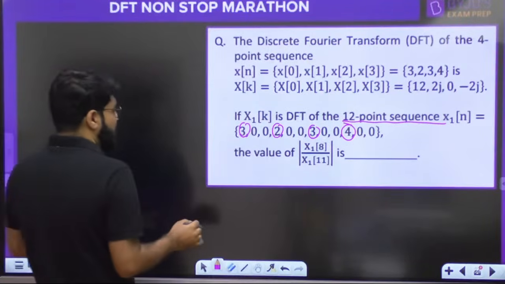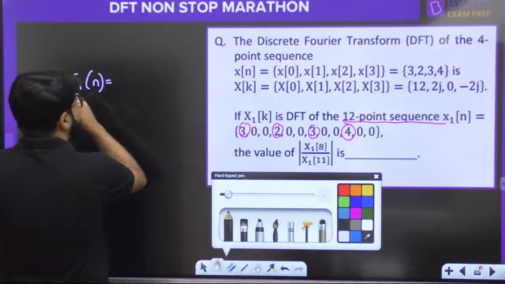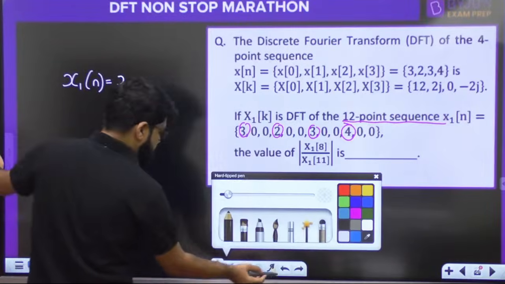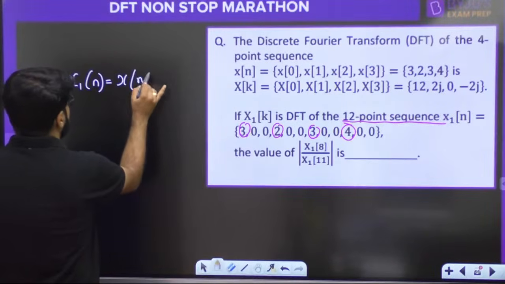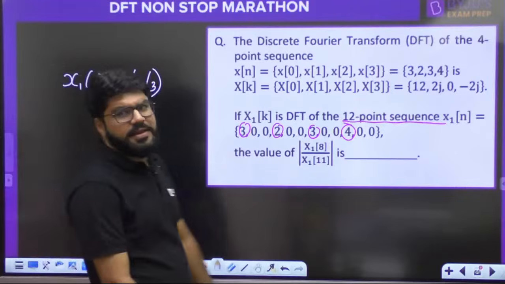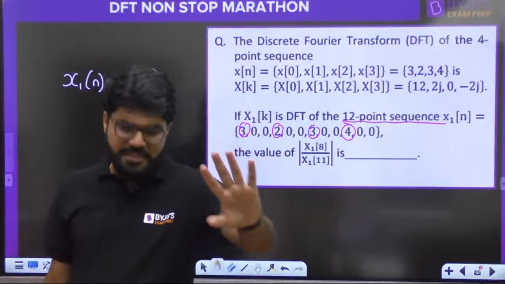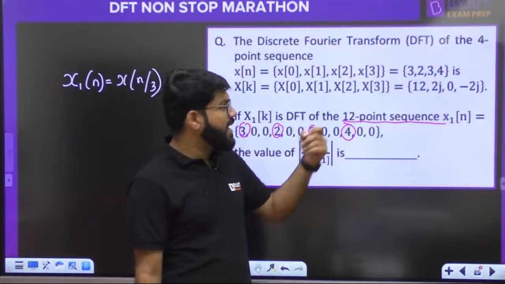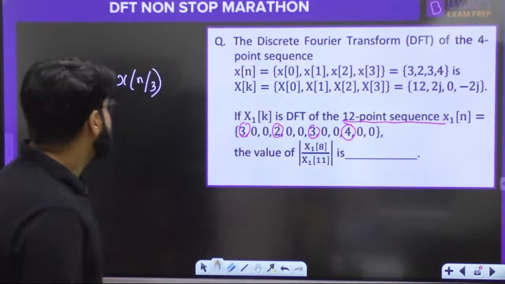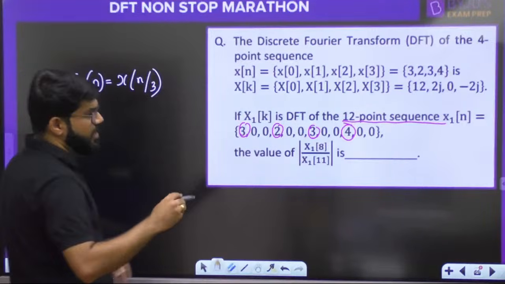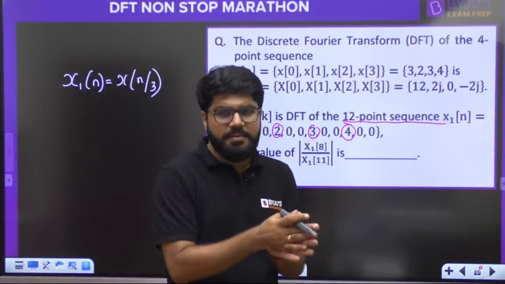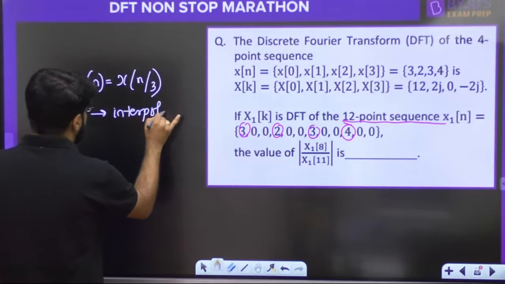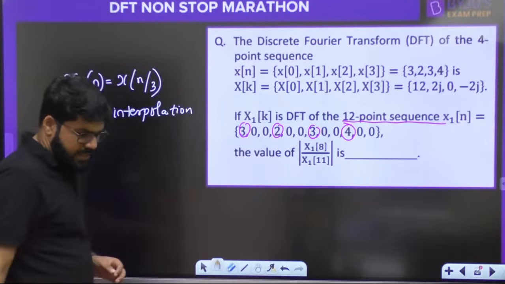Okay. So basically, when you try to scale, especially expand the signal, when you do x of n by 3, now I am not going for expansion and compression. See, आपको खुद से समझना है. That is the very basics of signal. So I assume that everyone knows what is the expansion or interpolation of the signal. So this is basically x1[n] equal to x[n/3], and when you expand a discrete time signal, zero paddings come up. That is what is related with the interpolation also. The scaling, the interpolation.